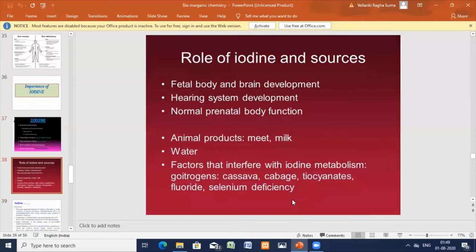Now, the role of iodine. What is the role of iodine? Fetal body and brain development, hearing system development, everything. The main gland, the pituitary, here the thyroid one. Thyroid functioning is only because of iodine. So fetal body and brain development, hearing system development, normal prenatal body functioning you can see.